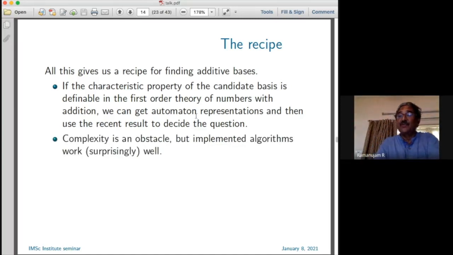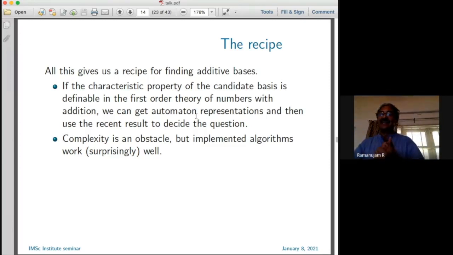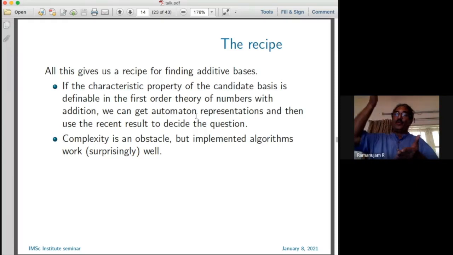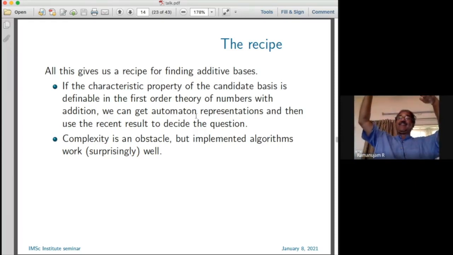Now, complexity is a huge obstacle in this. And now I have to mention the secret. The algorithm that Büchi presented, which goes by induction on the structure of the formula, is very nice, very simple, but its running time is non-elementary. By that, I mean that if you take a formula with quantifier alternation m, for all, there exists, for all, you keep switching quantifiers, this will take time 2 to the 2 to the 2 to the 2, where the tower is of height m.